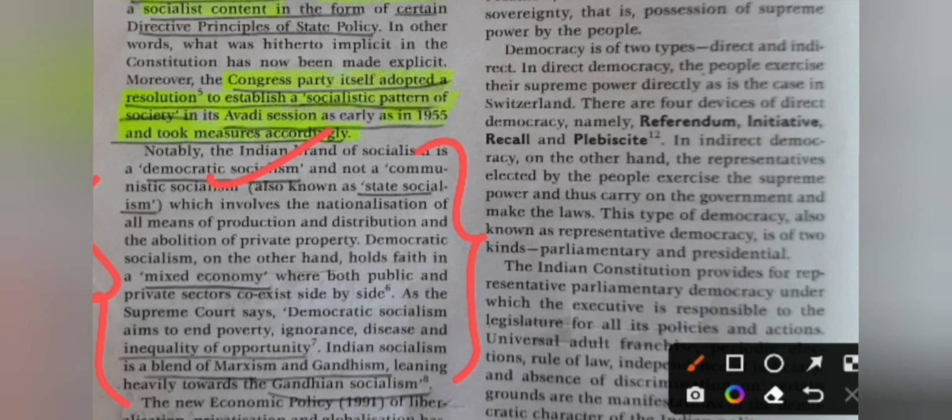So India adopted this type of socialism and not communistic socialism. Democratic socialism mainly ends poverty, ignorance, disease and inequality of opportunity. So India adopted this type of socialism. Indian socialism is a blend of Marxism and Gandhism, leaning heavily towards Gandhian socialism. In our Indian socialism, both Marxist and Gandhian policies are present, but the Gandhian ideology of socialism is heavier.